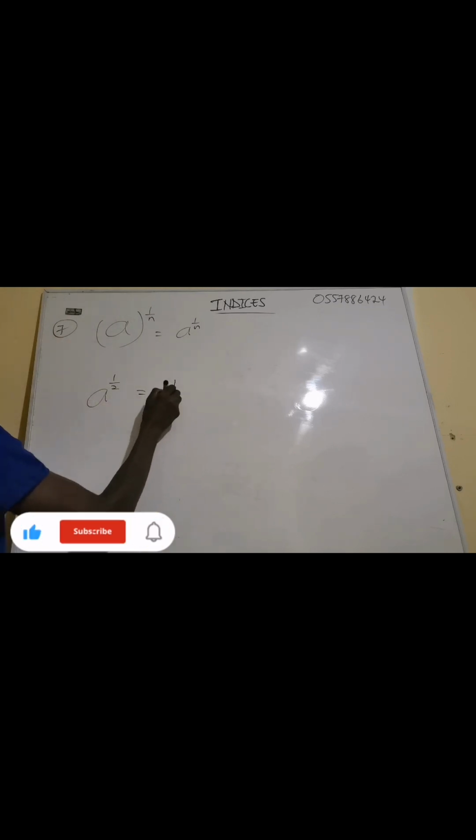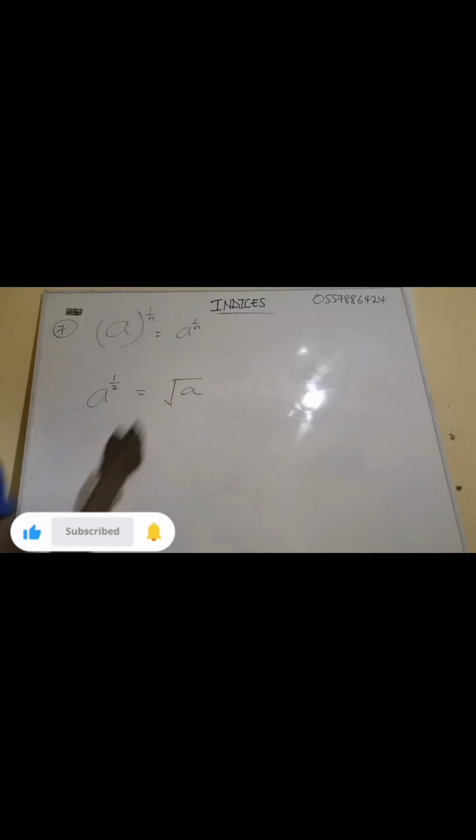Example, if I have a exponent 1 over 2, what's the meaning of exponent 1 over 2? The 1 over 2 is the same as the square root of a. Don't forget that if you have 1 over 3, the exponent is the same as the cubic root.